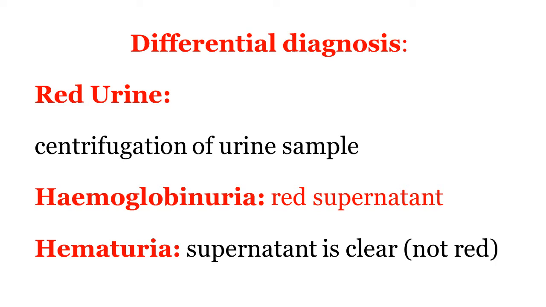If the supernatant is red colored, then it is hemoglobinuria. If the supernatant is clear and not red colored, then it is hematuria. We can also differentiate by examining the urine sample under the microscope. If there are no RBCs, it is hemoglobinuria; presence of RBCs, hematuria.